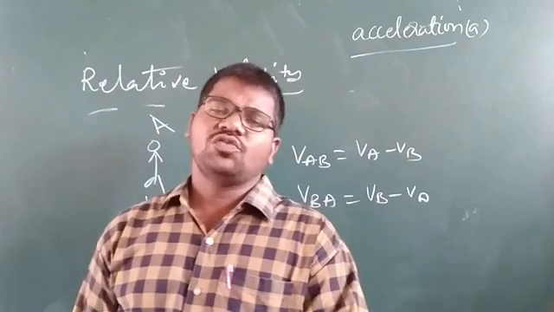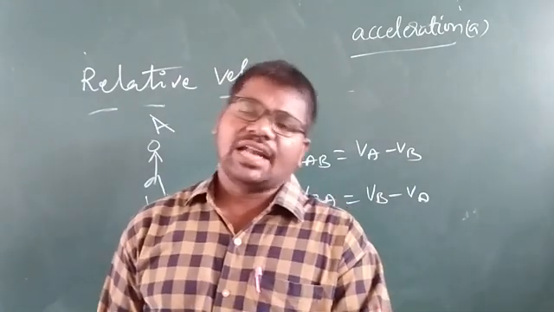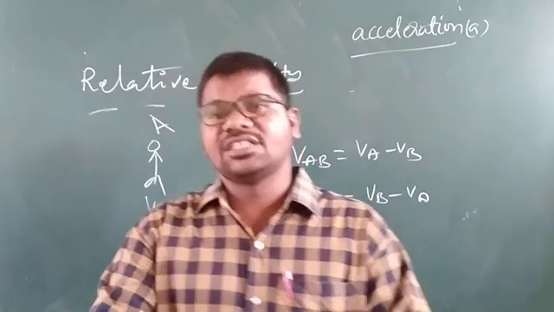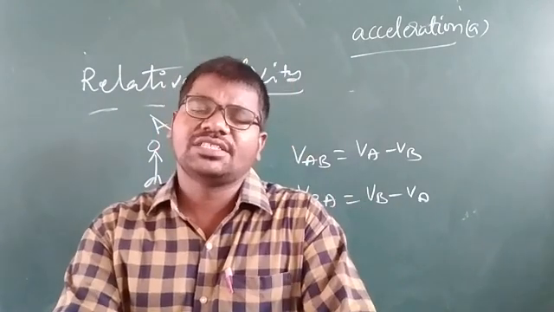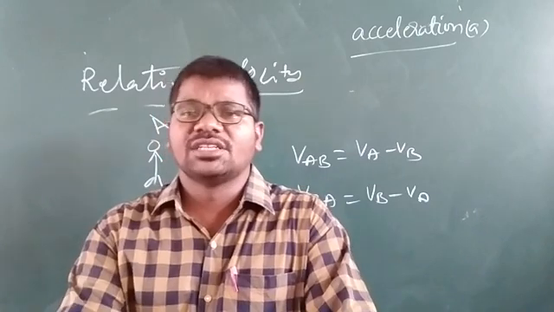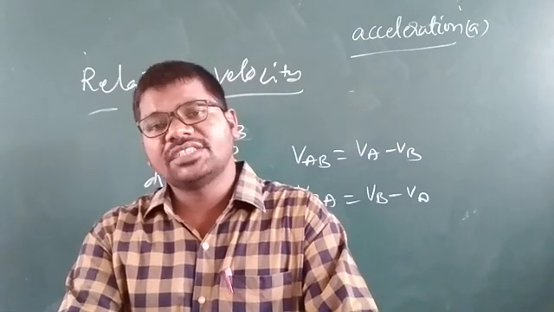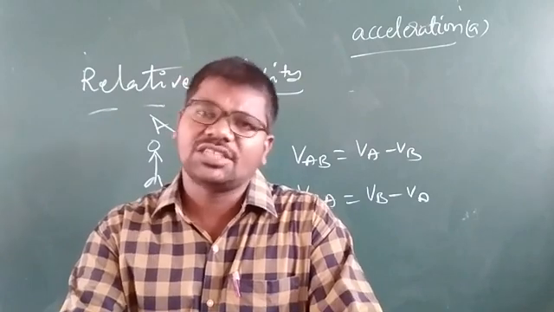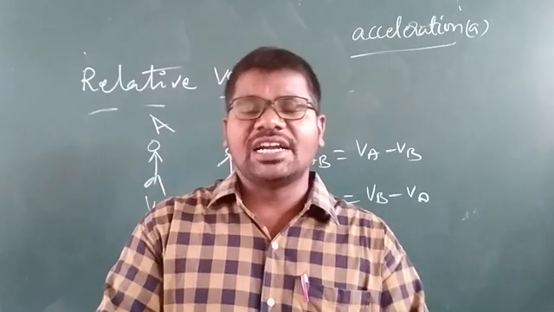Coming to non-uniform: the change of velocity with respect to time differs. Sometimes the velocity of the body changes continuously.